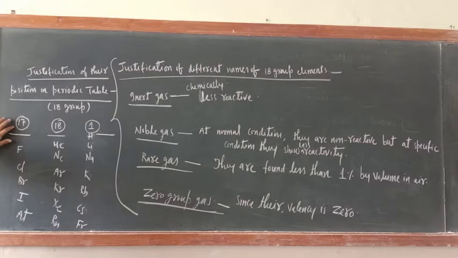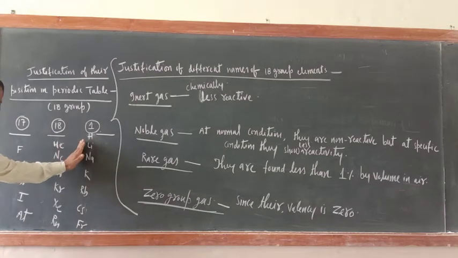Before 18 group, 17 group is there, and what are the names of the elements? Fluorine, chlorine, bromine, iodine and astatine. As far as their group properties are concerned, 17 group elements have the highest electronegative character. They are the strongest non-metals, correct or not?